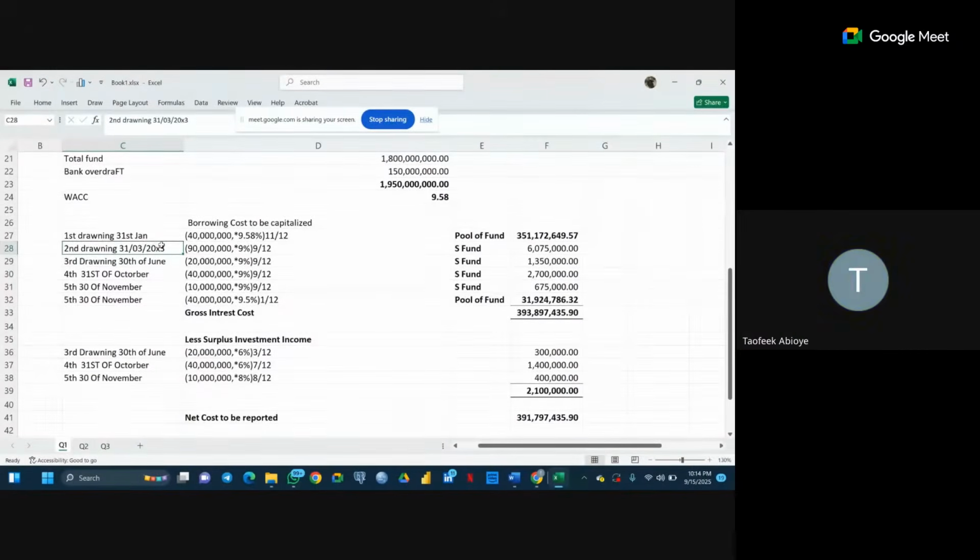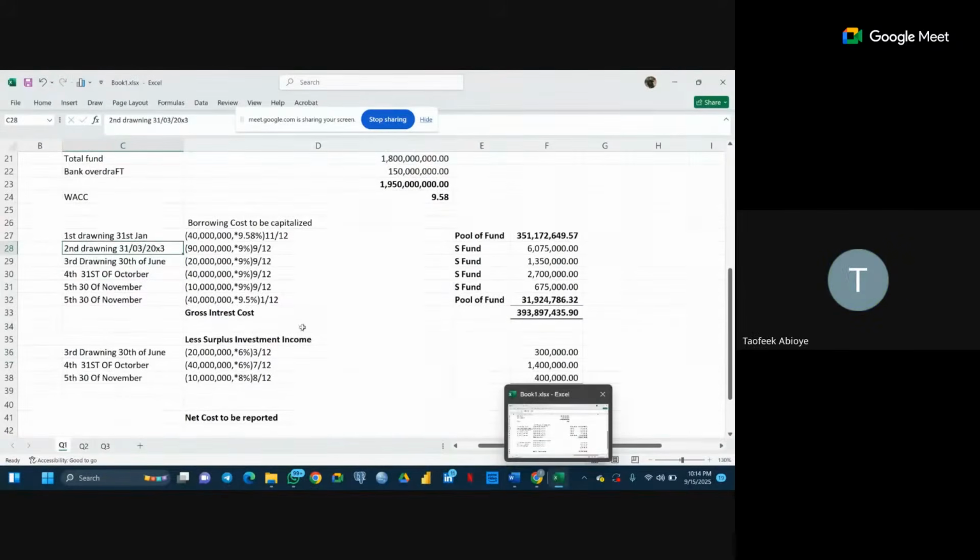Okay. Did you agree with me on that? Yes, I agree with you. But when was that 160 million made available to us? It was made available to us after our first drawing that we did from our pool of funds. Now, that second drawing that we did is from that 160 million. What is the amount of that second drawing?